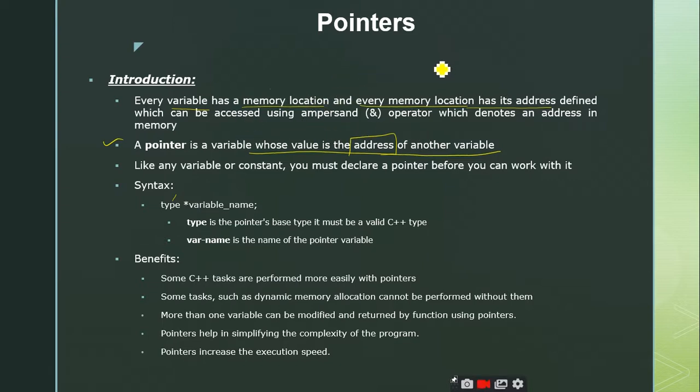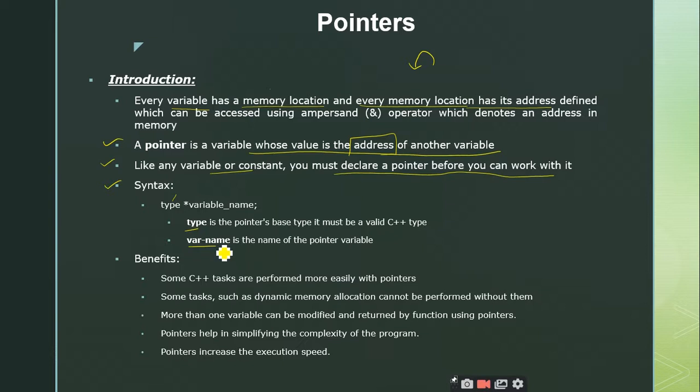So in order to store a value inside a variable, you have to store it inside the memory. Whenever you want to access the memory, every memory will be accessed by making use of the address, right? So that is the concept of address we have, and this pointer variable can store the address of another variable, right? Like any variable or constant, you must declare a pointer before you work with it. That is what we told. And this is the generalized syntax, that is data type followed by star followed by variable name. Where type is the pointer's base type, it must be a valid C++ type, right? It can be a fundamental data type or it can be a user defined data type also.